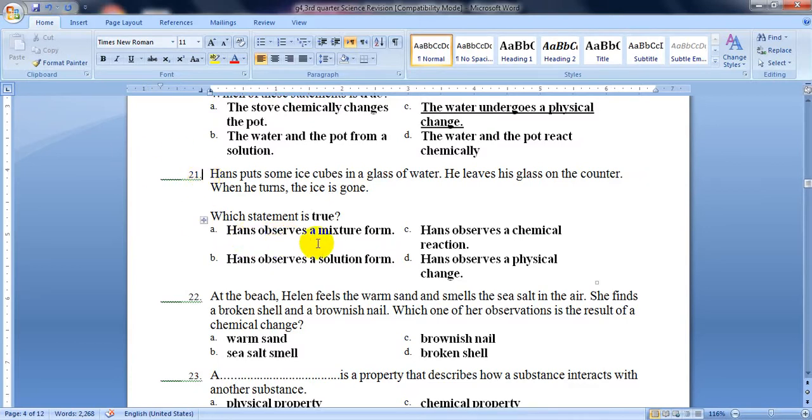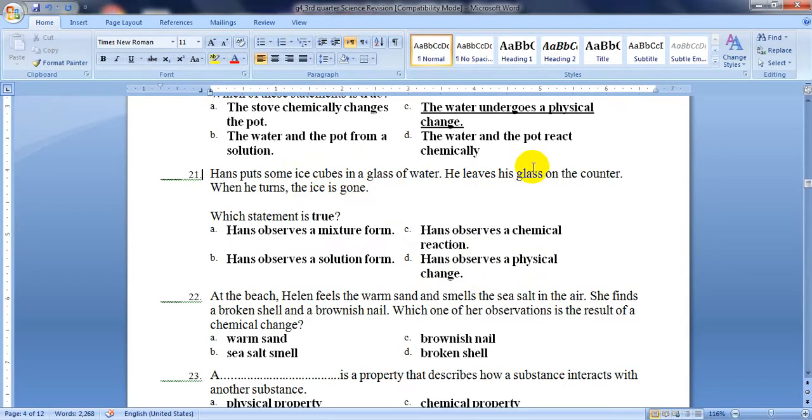Hans observes a mixture form. Hans observes a solution form. Hans observes a chemical reaction. Hans observes a physical change. What did this boy do? He put ice, which is frozen water, into a glass of water, liquid water. What happened?